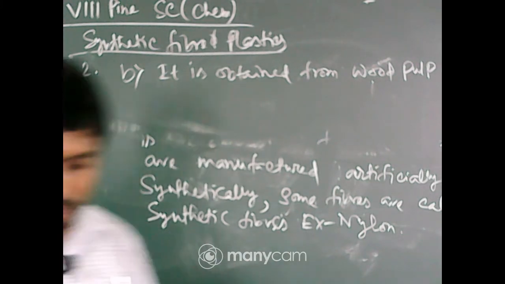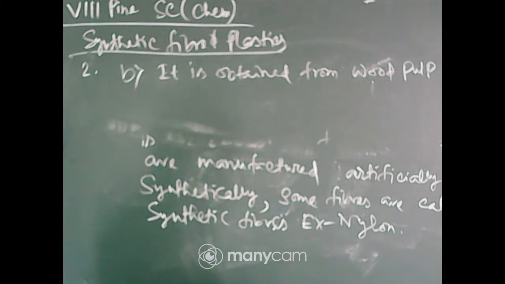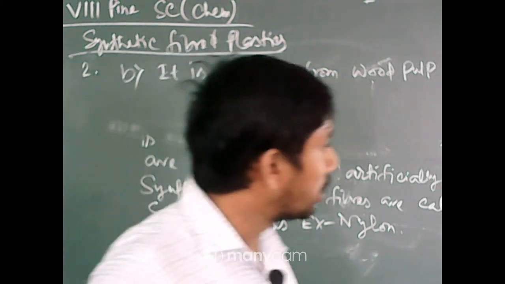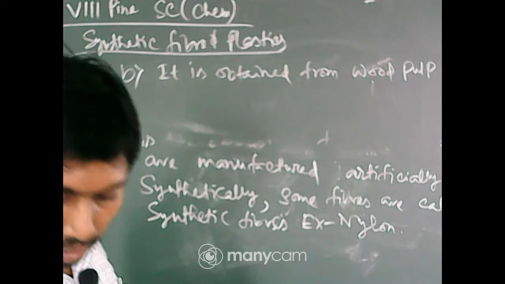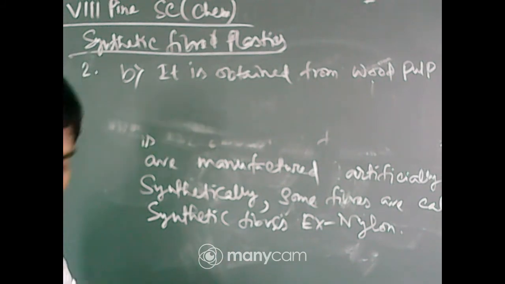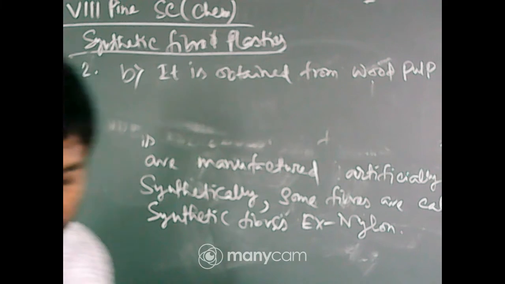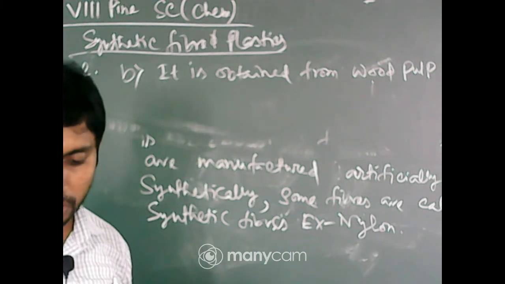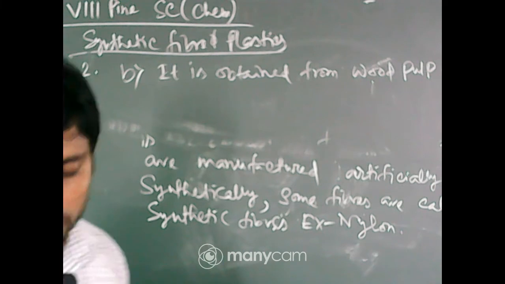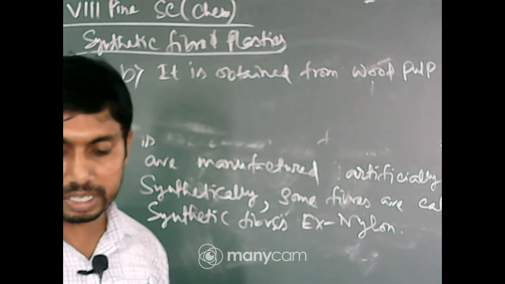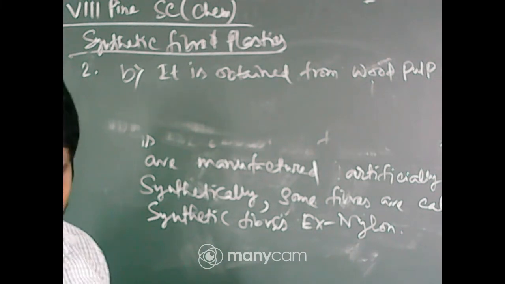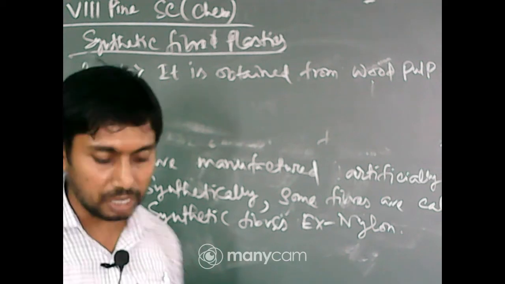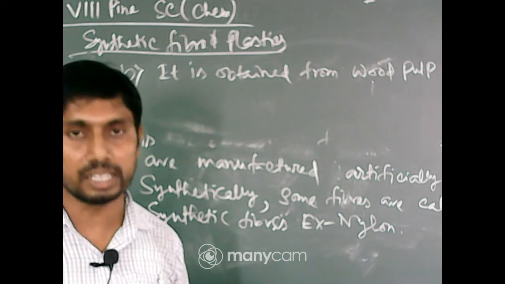Question number 3, fill in the blanks with appropriate words. Yes, only B is correct. Sneha, question number 2, the answer will be 2B because it has a silk like appearance is not the proper reason. And the last one, its fibers can be woven like those of natural fibers, this is not the reason because the weaving is the same. So, the other point, B, which is obtained from wood pulp, for this reason it is not called synthetic fiber.